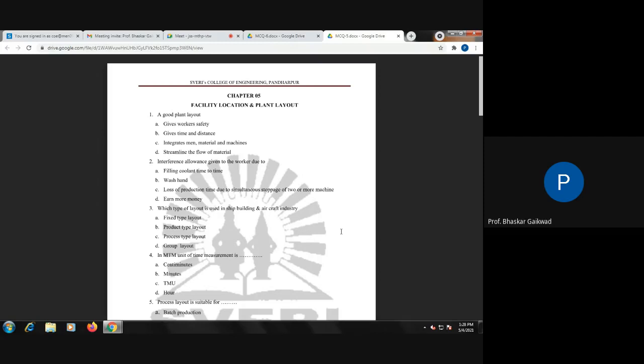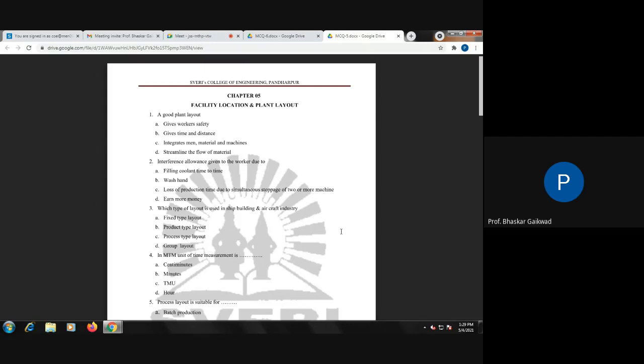After this, process or functional layout. This is designed for non-repetitive, intermediate type of production, meaning batch type of production. Low volume is there and a variety of jobs are there. So in process or functional layout, non-repetitive jobs are there, intermediate types of production, meaning batch production, low volume, and a variety of jobs will be more. Examples I have given: heat treatment shop, press shop, forging shop, fabrication shop.